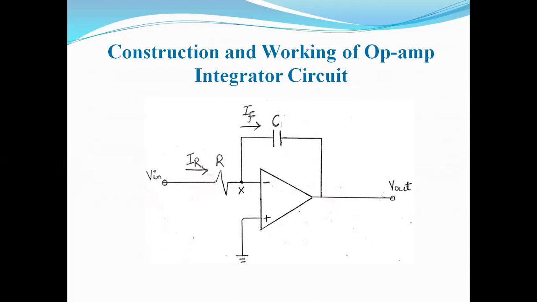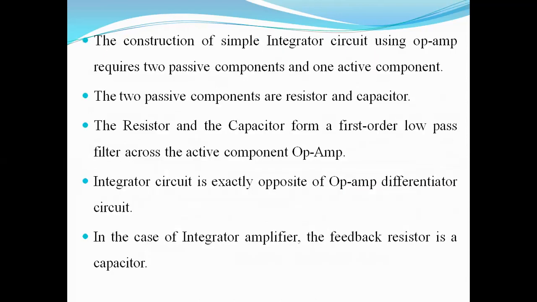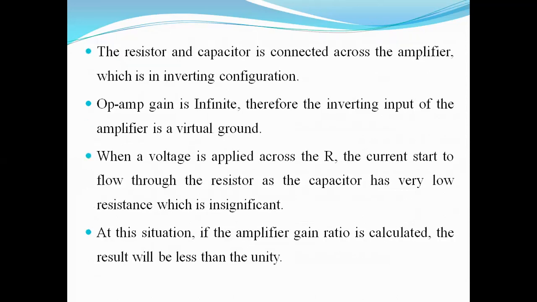Let us first understand its working. The construction uses an operational amplifier along with two passive components. The components are resistor and capacitor. These resistor and capacitor form a first order low pass filter. Integrator is exactly opposite to that of the differentiator. Here, the feedback resistor is a capacitor. The resistor and the capacitor are connected across the amplifier, which is in the inverting configuration.